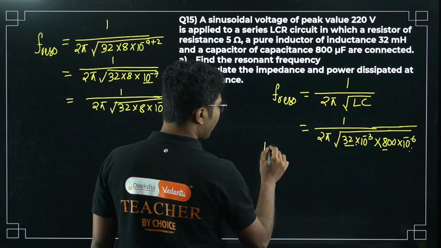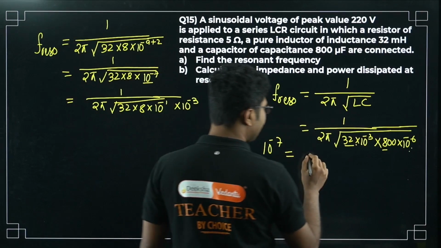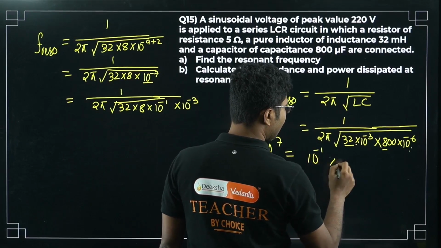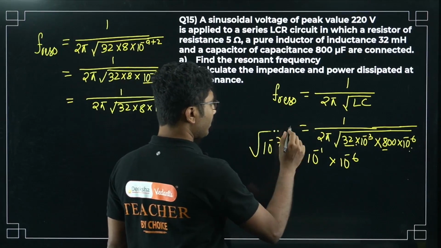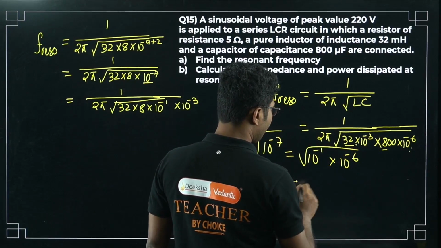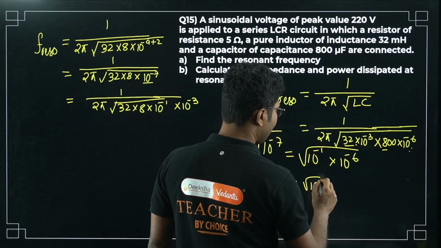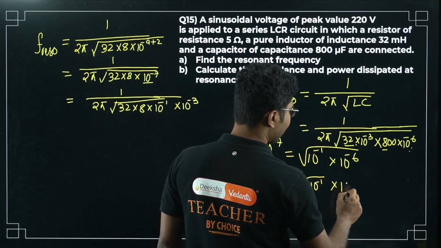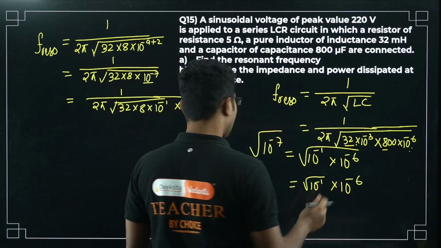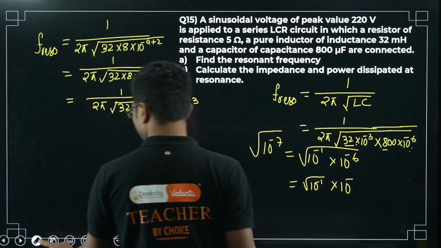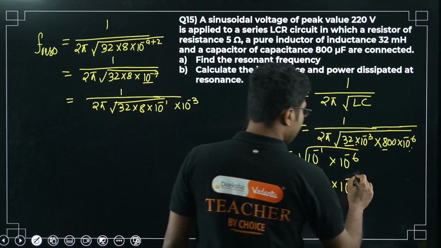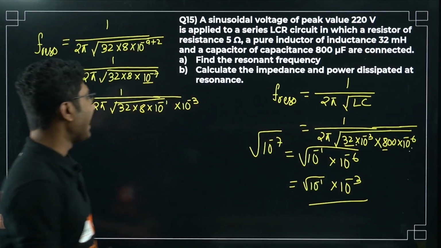So 10 to the power of minus 7 is basically 10 to the power of minus 1 into 10 to the power of minus 6, right? Now if you take the square root, 10 to the power of minus 1 will remain inside the square root, but 10 to the power of minus 6 will come out as 10 to the power of minus 3. This is one of the ways that you can handle this problem.